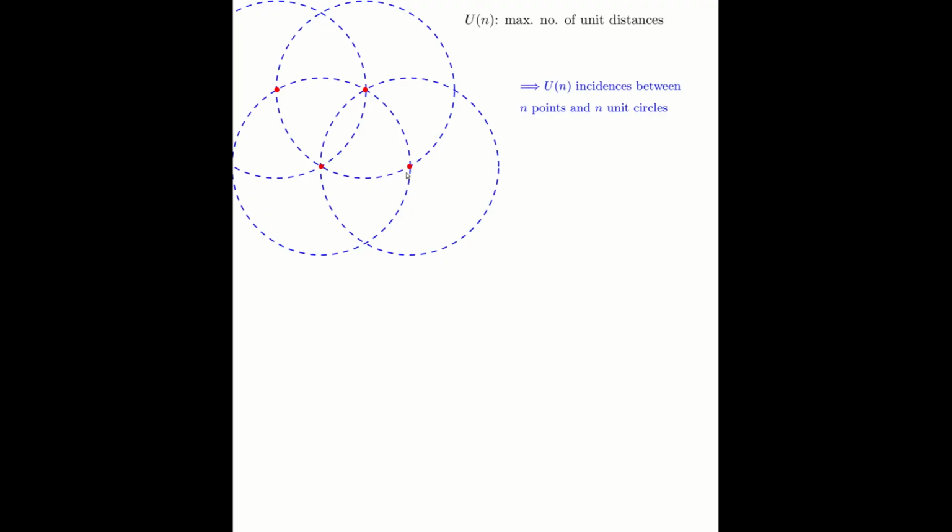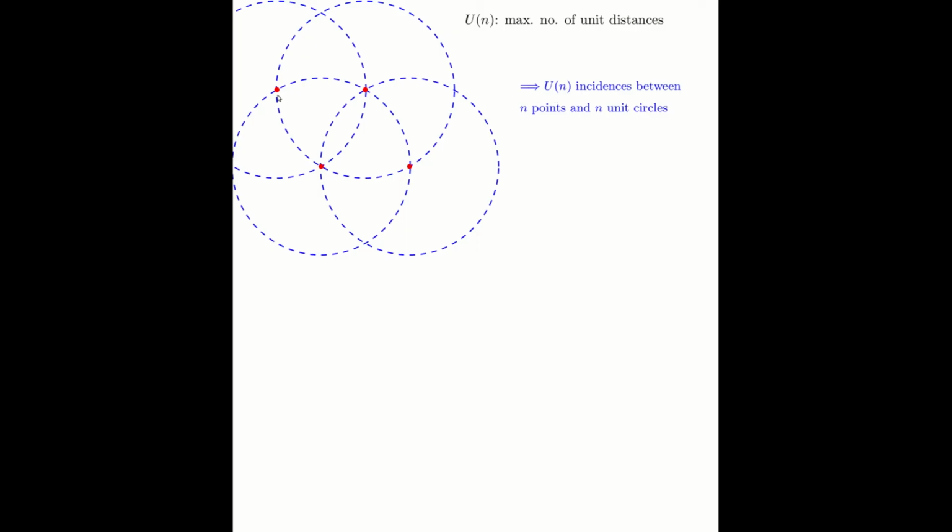From every point, we can draw one unit circle, so we have n unit circles, and we also have n points. Every time the unit distance appears in the point set, we'll have incidences between points and circles. So we could have u of n incidences between n points and n circles.